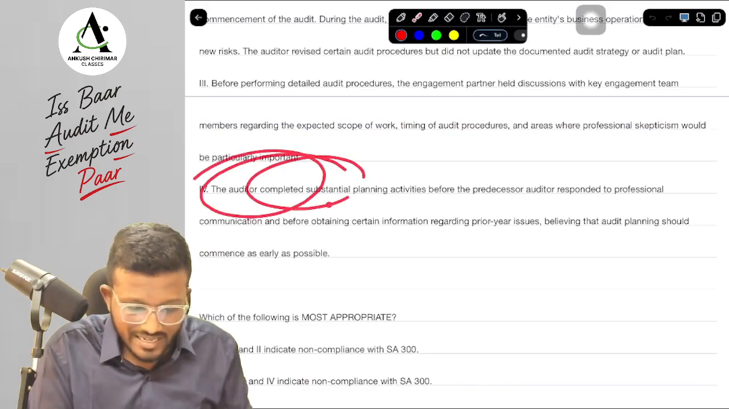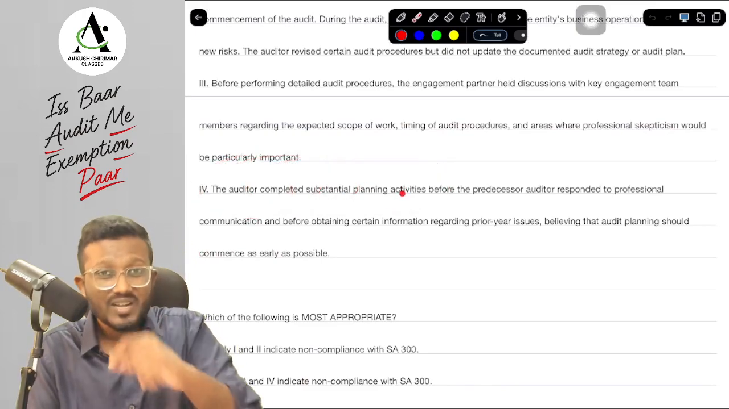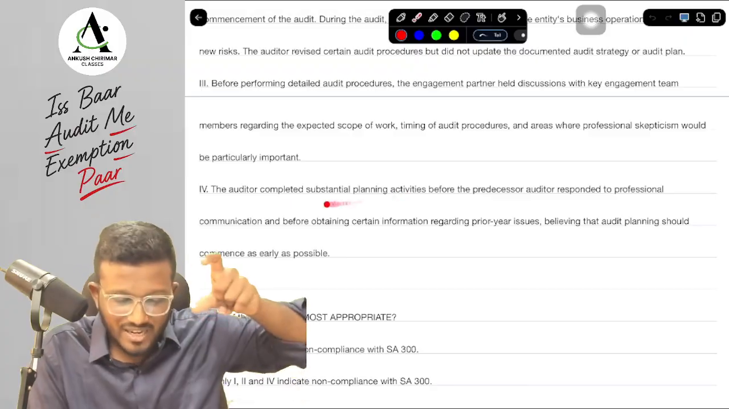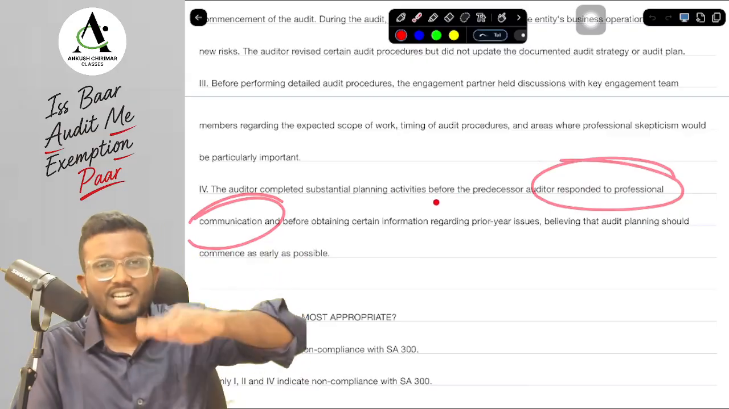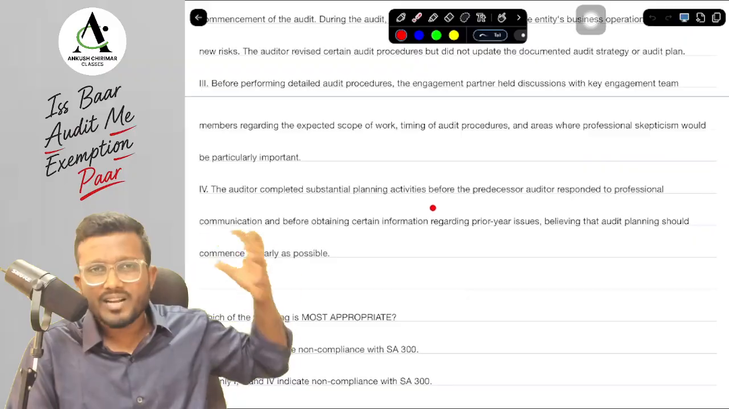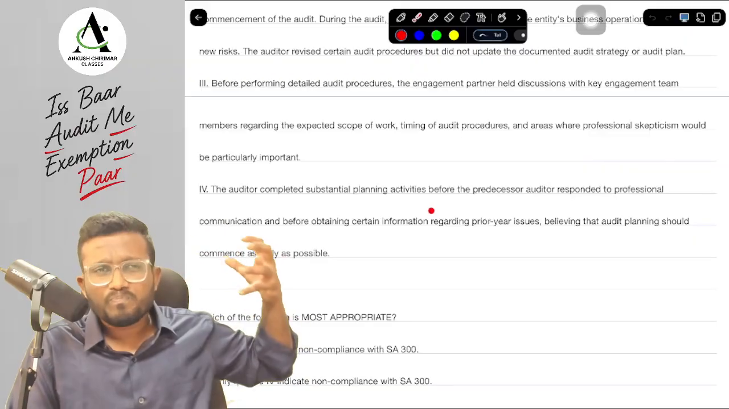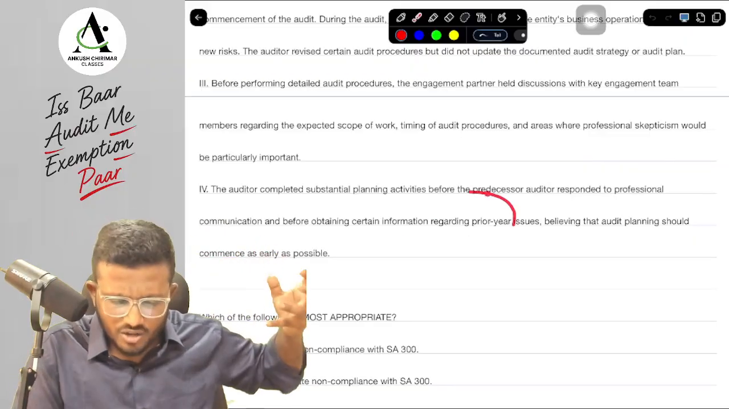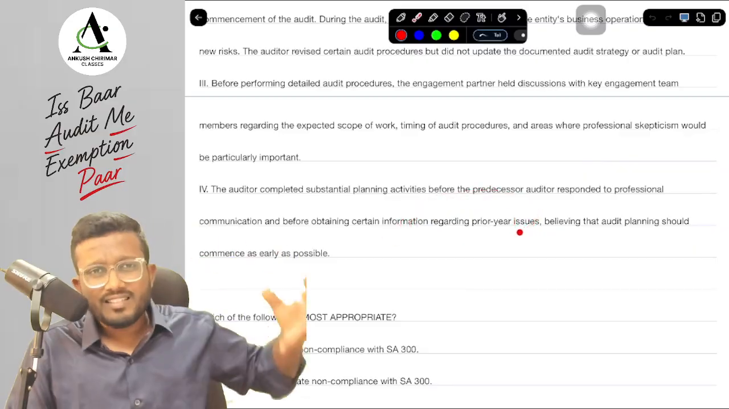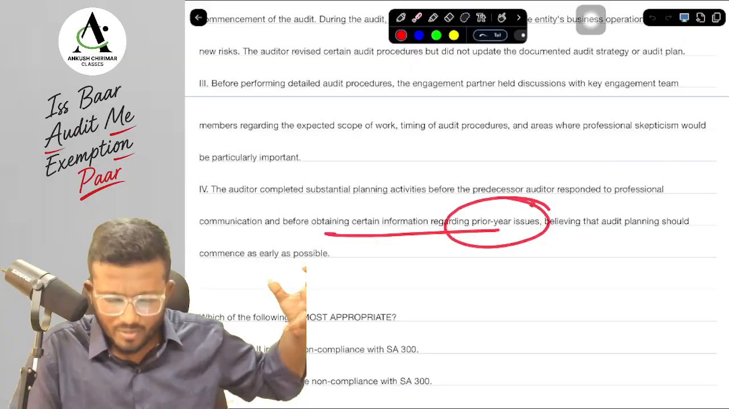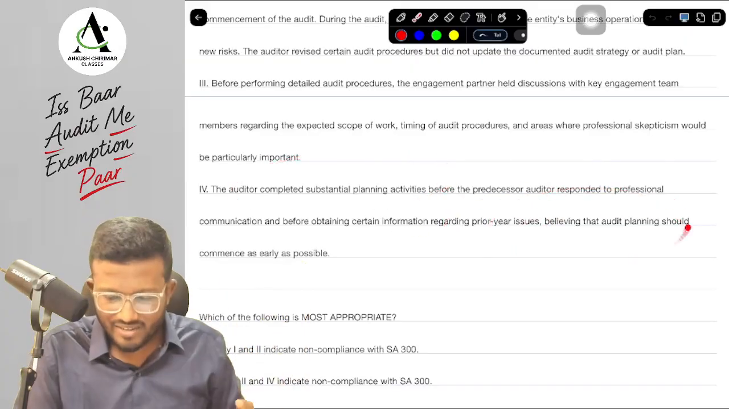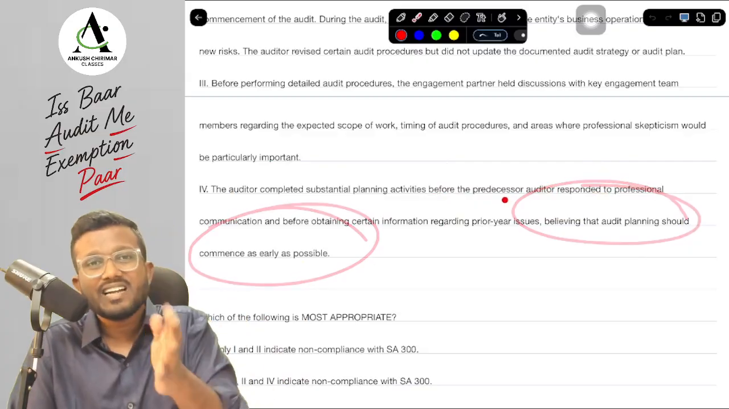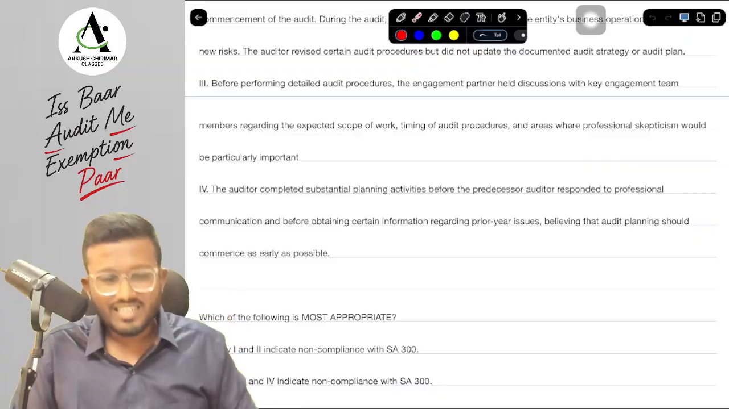Next, the auditor completed substantial planning activities. This is very important. Substantial planning activities were completed before the predecessor auditor responded to professional communication. In the professional ethics, we will discuss that we have to communicate with the previous auditor, and also we need to obtain clarification on the prior year issues. So before obtaining that communication, before obtaining certain information regarding the prior year issues, the auditor completed substantial planning activities, believing that audit planning should commence as early as possible. Now, is it a compliance or non-compliance?